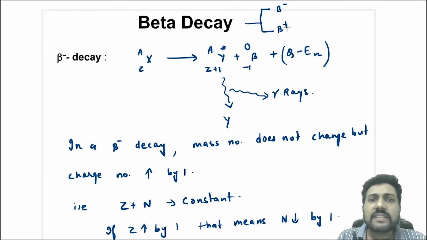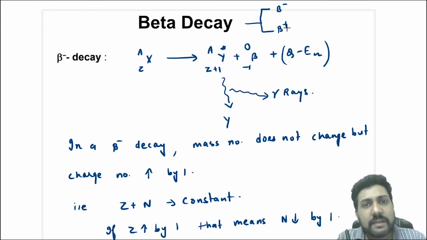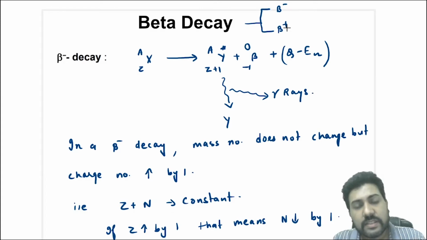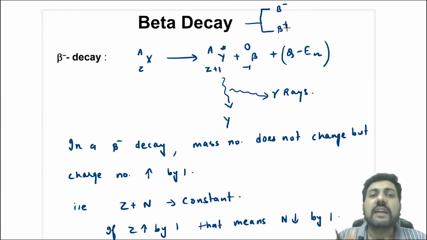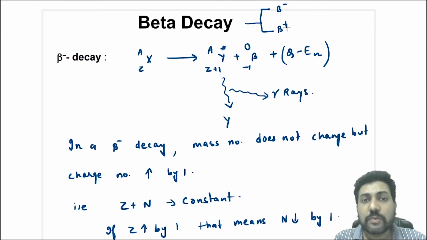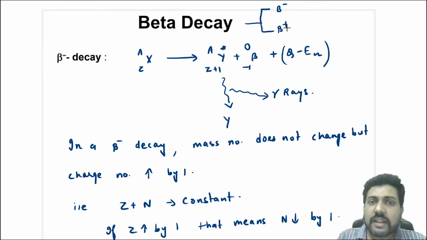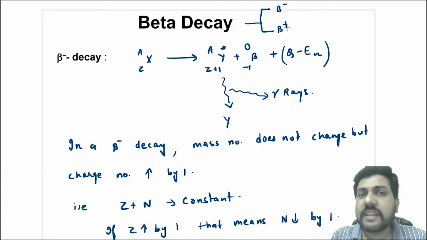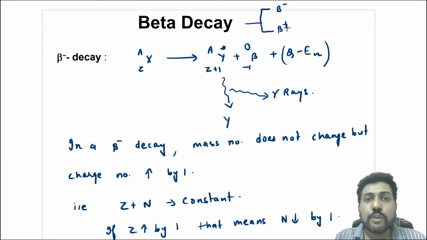Now we have already discussed beta minus particles are nothing but electrons. Then why do we write it as beta particles? To differentiate it from a normal electron. The normal electrons are outside the nucleus and beta minus particles are generated inside the nucleus. But these are also electrons. Similarly, beta plus particles are the antimatter of electron, and that is the positron. So beta minus is electron and beta plus is the positron. Both are nuclear generated electron and positron respectively. So first we will be discussing beta minus decay.